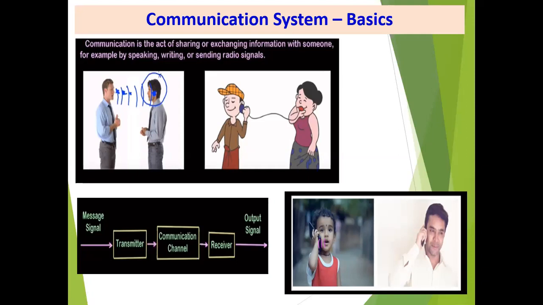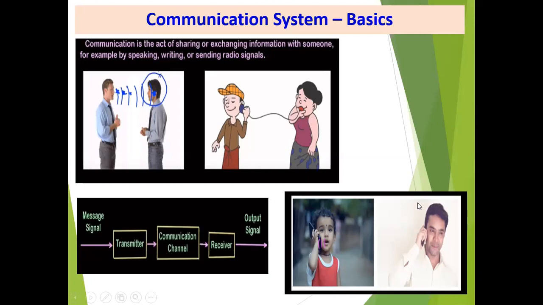So we focus on wireless communication technology, and the best example of wireless communication is everyone's favorite equipment, that is the mobile phone shown in figure 3. Kids are carrying a mobile for communication, which converts the sound wave into an electrical signal, and that electrical signal is converted into an electromagnetic wave, and through propagation it reaches the receiver side.